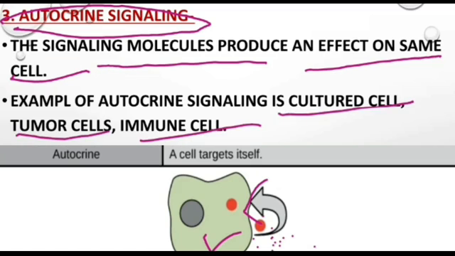One such example is liver regeneration. If any damage occurs in the liver cell, it will secrete some chemical mediators that act on the surface receptor. Then it will tell the cell to produce more hepatocytes to heal the damage. So now you are clear about autocrine signaling. Then come to our next slide.